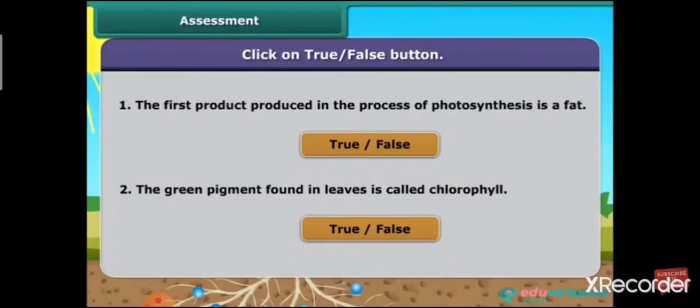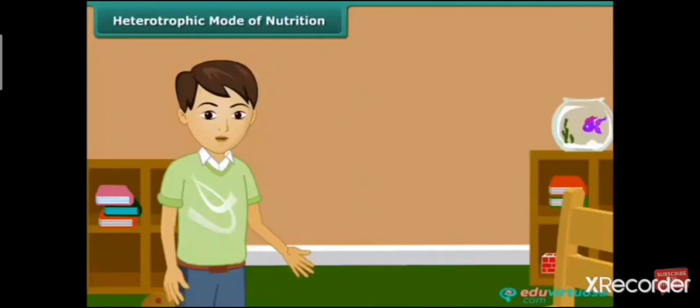Now students, you have to find the answers to these questions and tell me whether the shown statements are true or false. The first question: the first product produced in the process of photosynthesis is fat. Is this statement true or false? Second one: the green pigment found in the leaves is called chlorophyll. Is the given statement true or false?